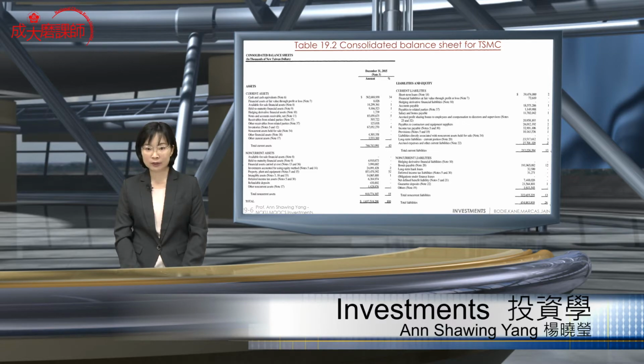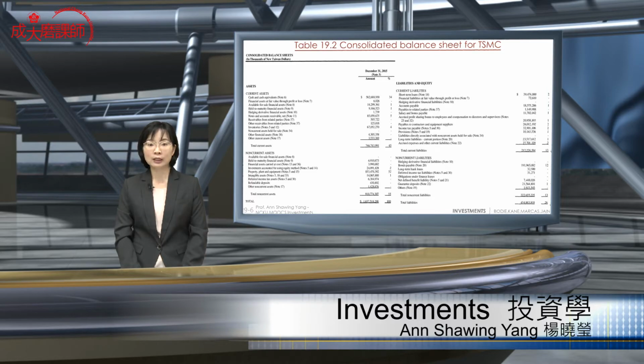And then we also have accrued profit sharing bonus to employees and compensation to directors and supervisors, payables to contractors and equipment suppliers, income tax payable, provisions, liabilities directly associated with non-current assets held for sale. We have the current portion of long-term liabilities, and then accrued expenses and other current liabilities.